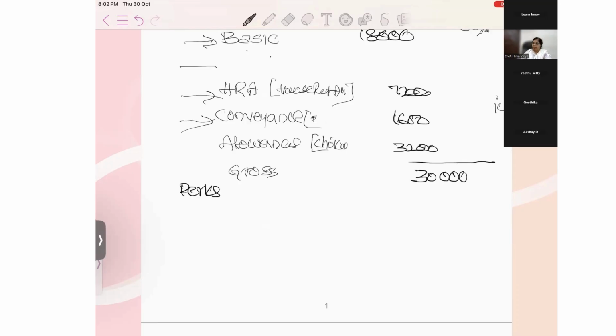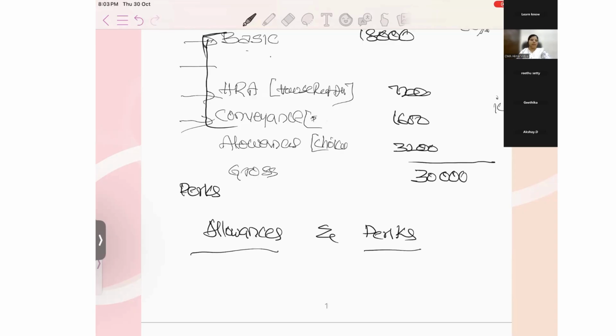I think anyone heard about perks? Perquisites. Here, these are all the three components, the minimum basics that we have to give. What are the perks and other allowances? What is the difference between these allowances and perks? Perks means perquisites. What is the difference between allowances and perks?